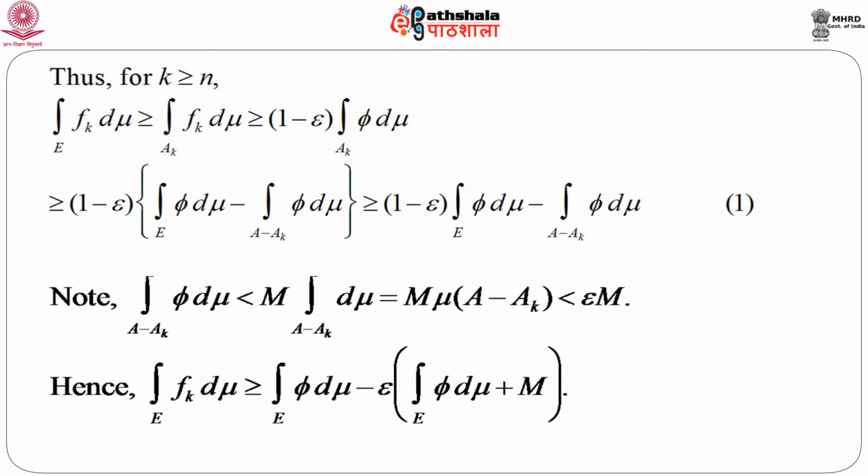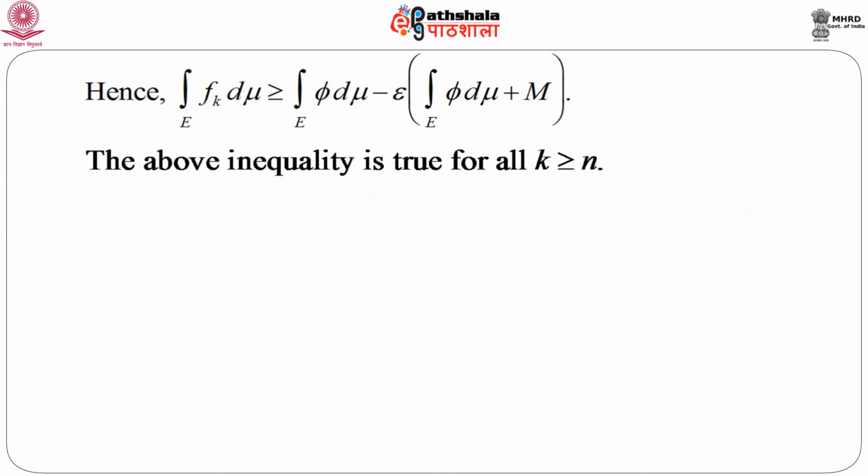So, this entire quantity is less than or equal to epsilon times M. Hence, from the first line, the integration over E of f_k dμ is greater than or equal to, using the previous line and equation 1, the integration over E of φ dμ minus epsilon times (the integration over E of φ dμ plus M). Now, epsilon is arbitrary. So, the above inequality is true for all k greater than or equal to n.